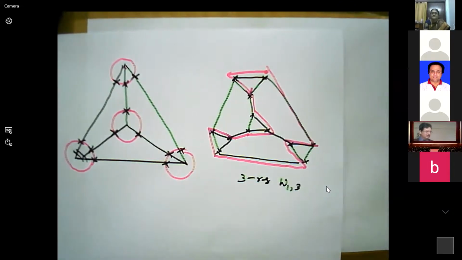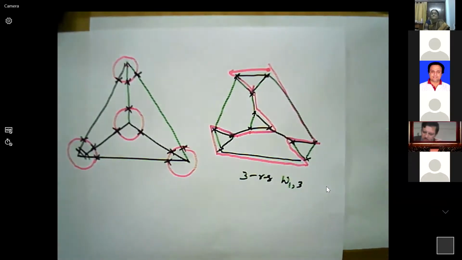Sir, you defined automorphism now. For any graph, is the automorphism set a subgroup of the set of all permutations?